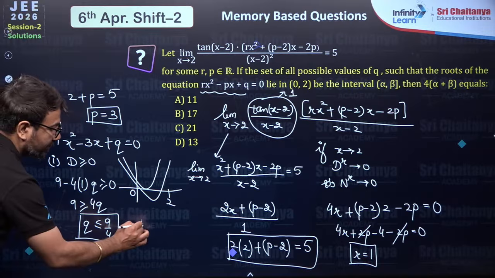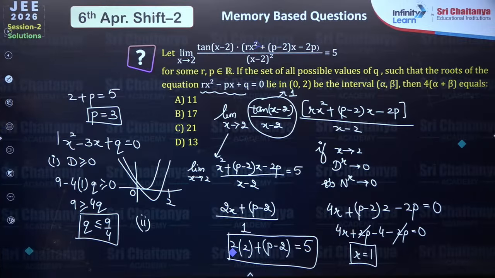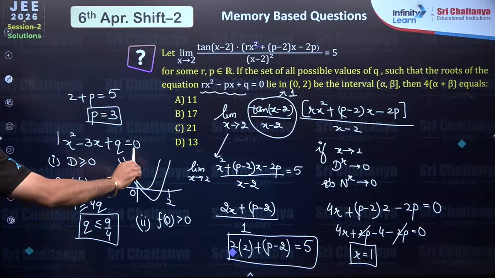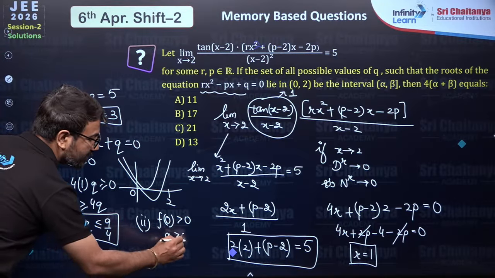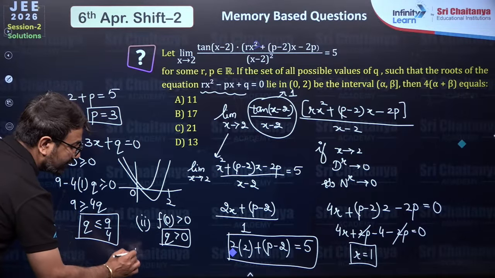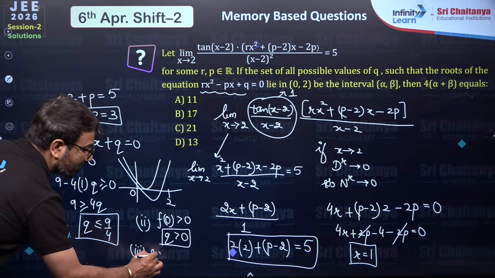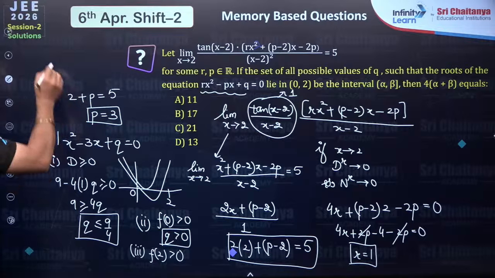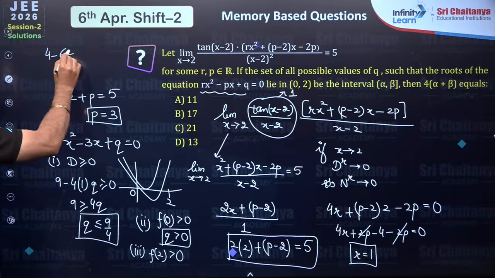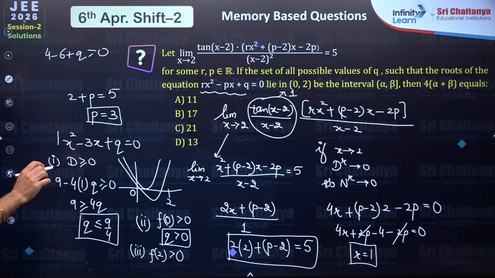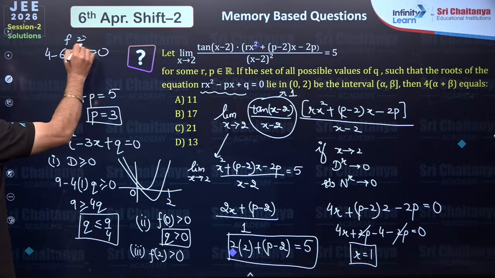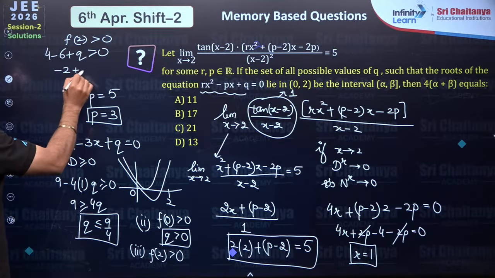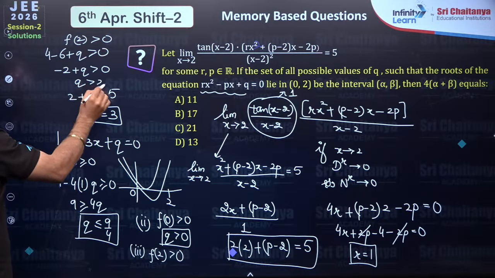This is the first relationship. The second relationship that I can have from here is that if you substitute f of 0, you will have a positive number. If you substitute 0 here, the q value you obtain is greater than 0. Similarly, if you substitute f of 2, you will have a positive value. So I am writing here f of 2. If I am substituting 2, so 4, then minus 6 plus q greater than 0. So f of 2 should be greater than 0. I will be able to write here minus 2 plus q greater than 0, q greater than 2.